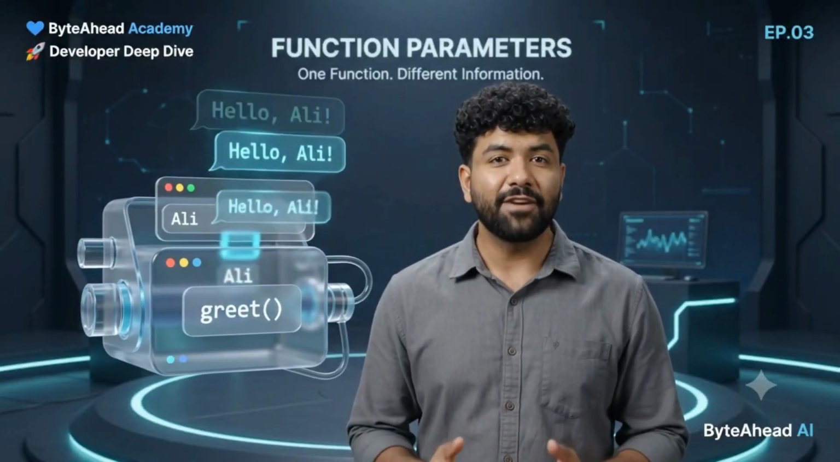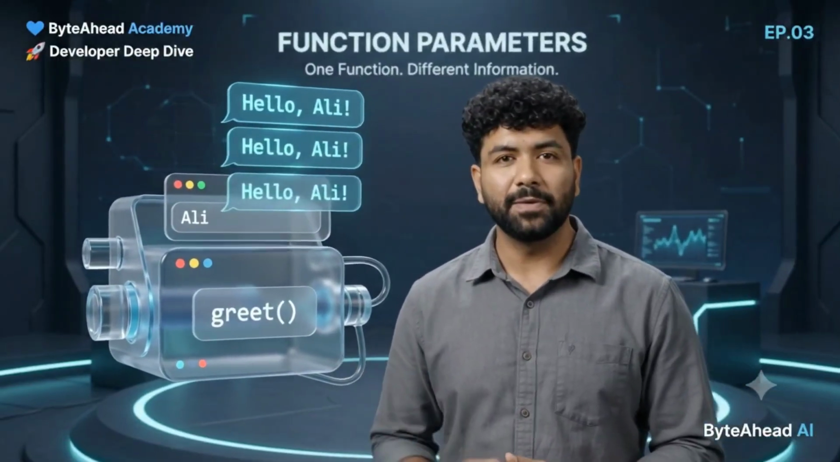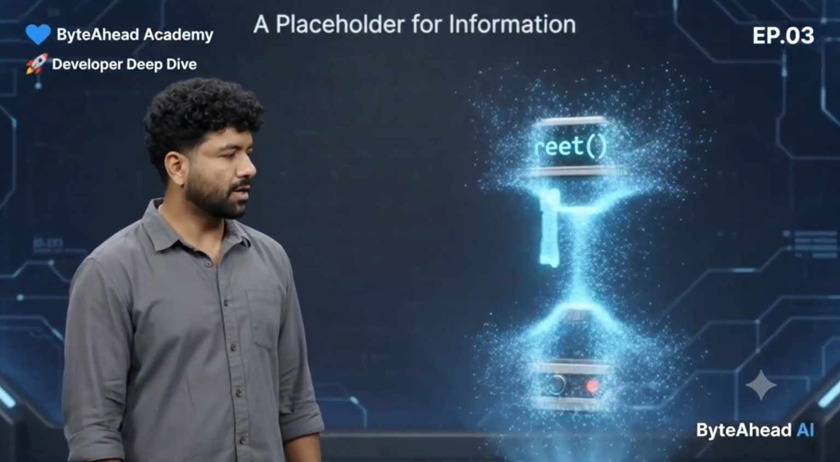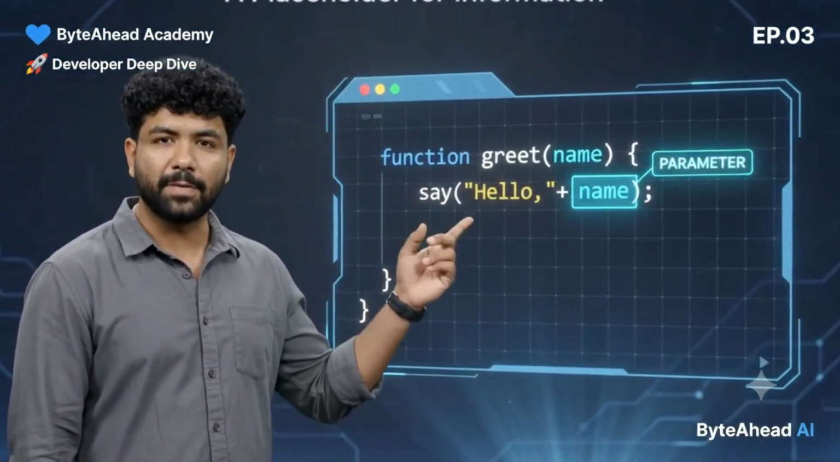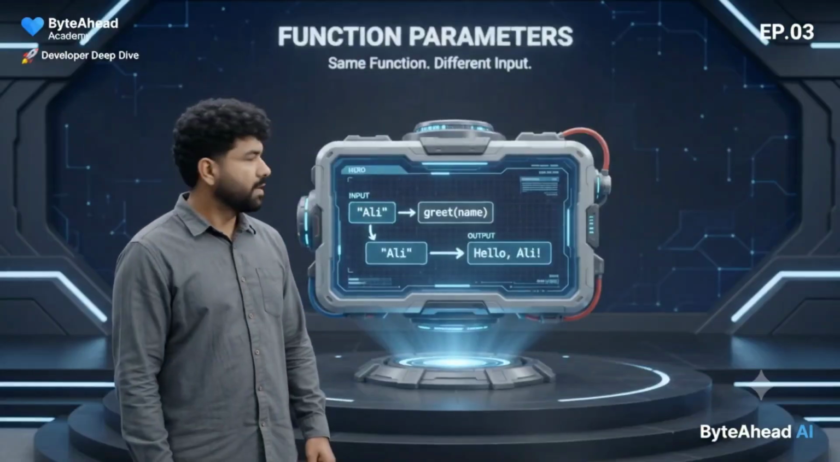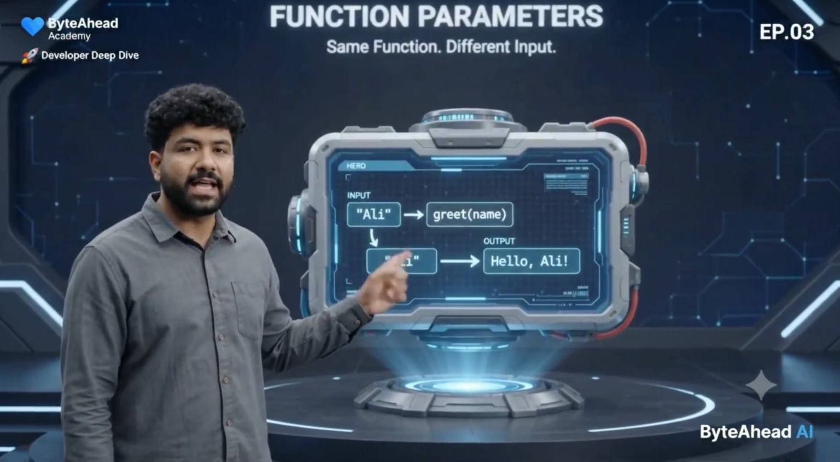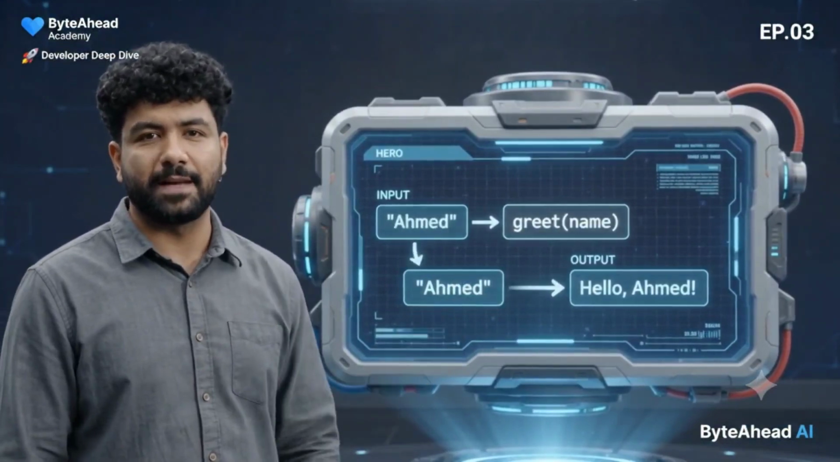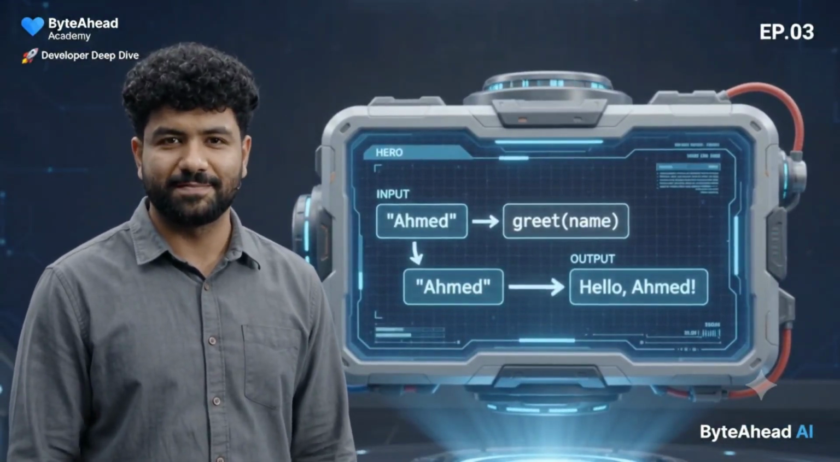Imagine needing the same function to greet different people. Instead of hard coding one name, we use a parameter, a placeholder that can receive different information. Now, the same function can greet anyone. The function stays the same, the information changes.